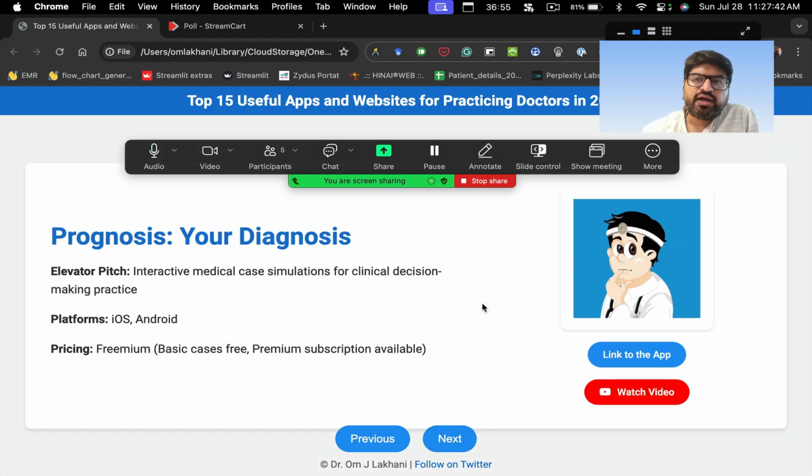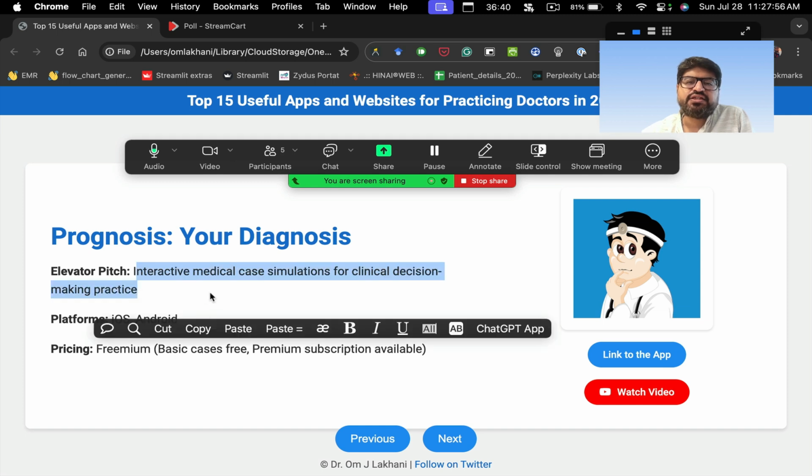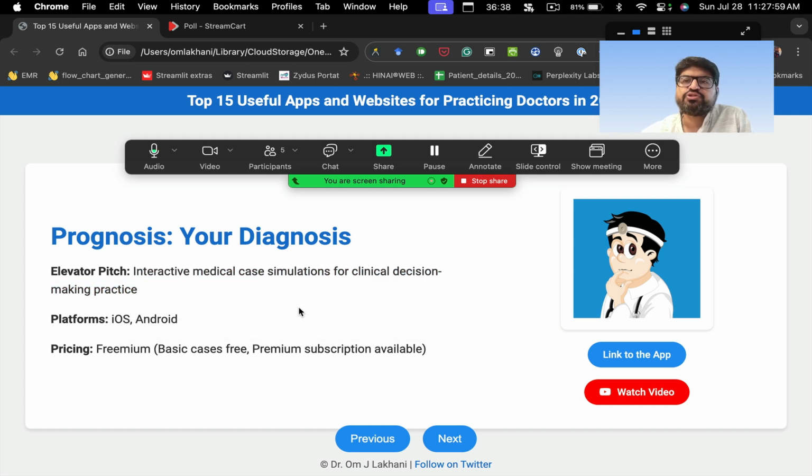Another app which is useful, I think, for doctors is called Prognosis. Again, this app has been around for some time, but a lot of people are not aware about this app. You have similar versions of apps available elsewhere, but the most dominant one is Prognosis. It's an interactive medical case simulation for clinical decision making in medicine. So it's like a simulation, right? They'll give you interactive cases, and then you have to solve these cases and get the result, and there's some learning point also.